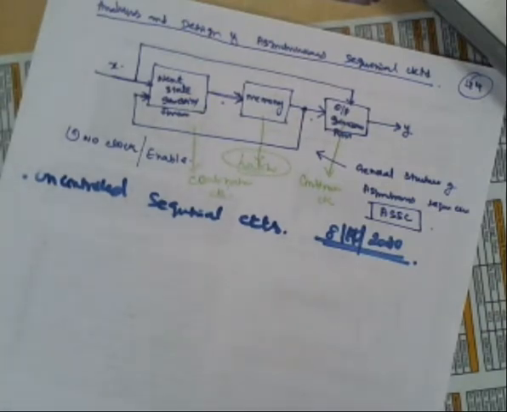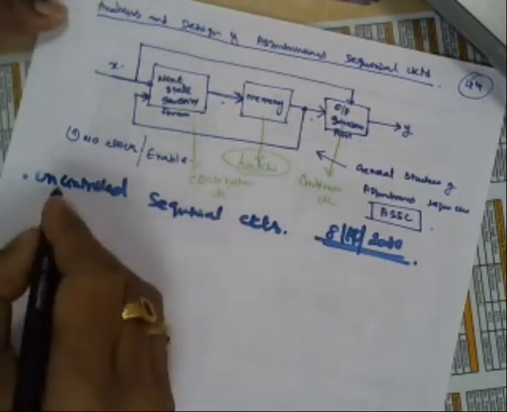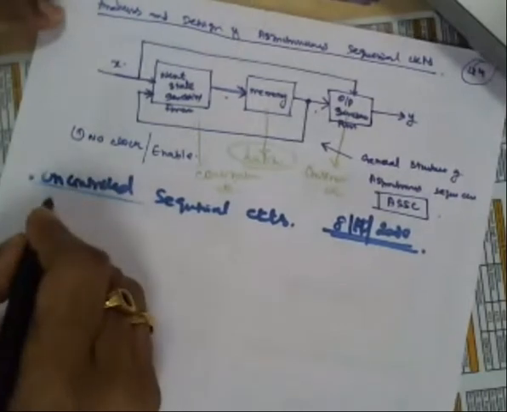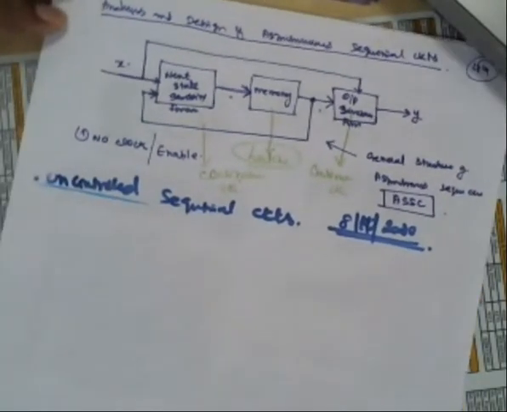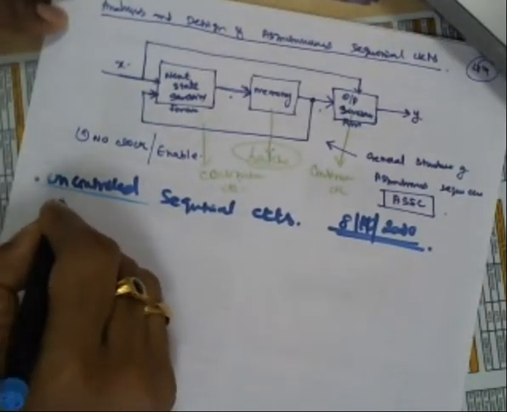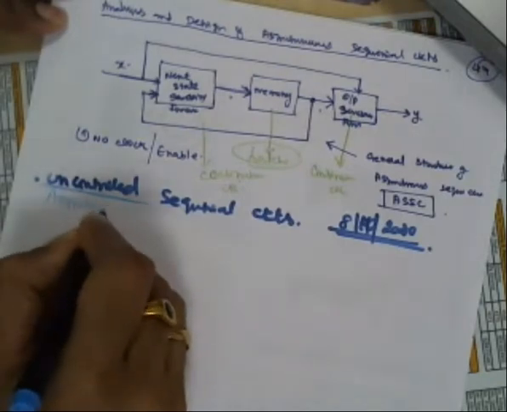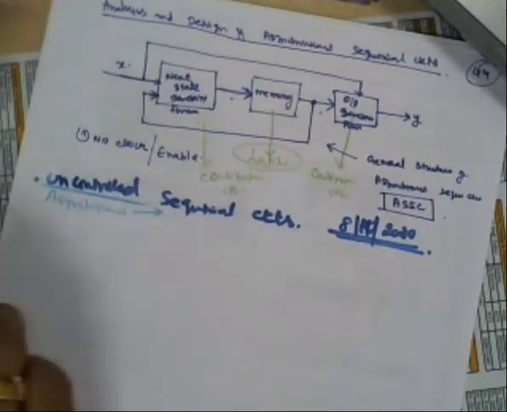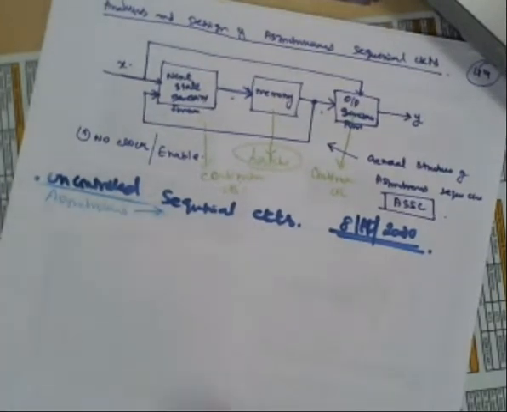But this circuit also gets a lot of applications, right? So uncontrolled sequential circuit, uncontrolled in the sense it has no father, meaning it has no owner to control it. Asynchronous sequential circuits, right? Because it is not in the control of anything, right?